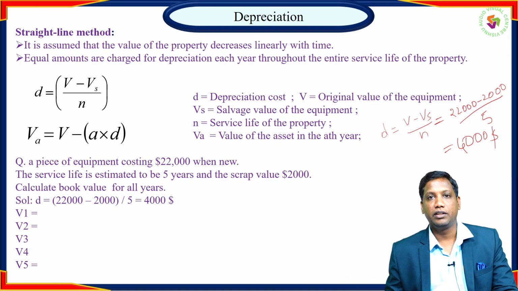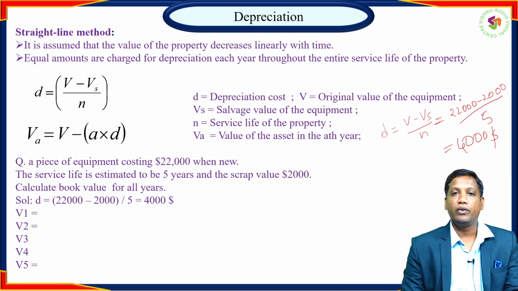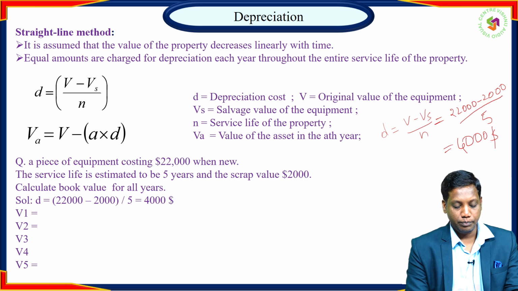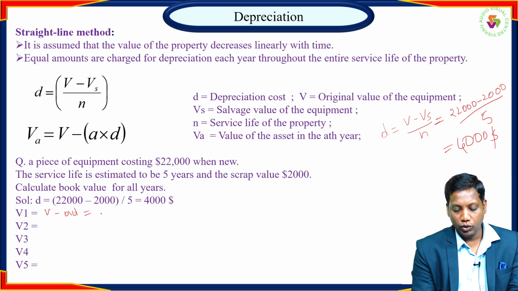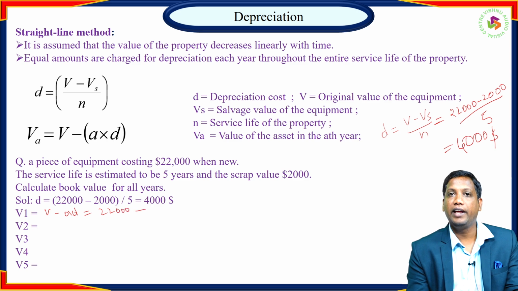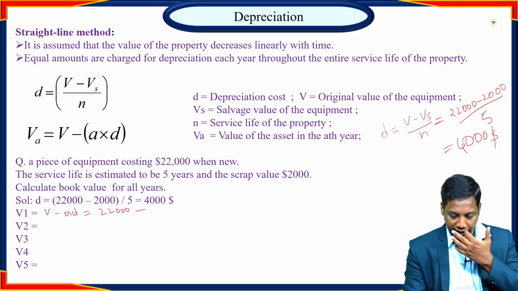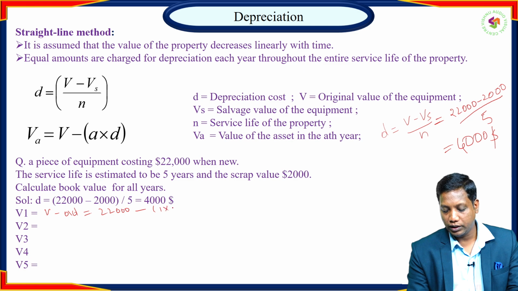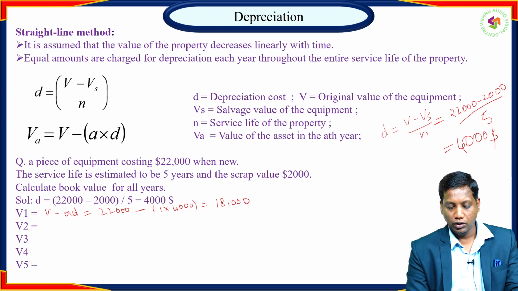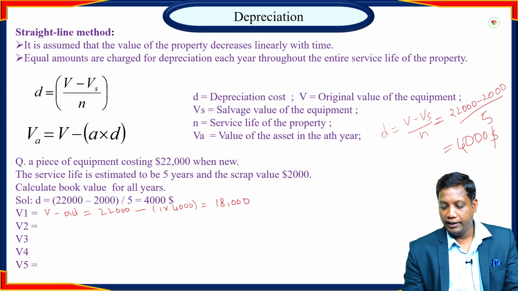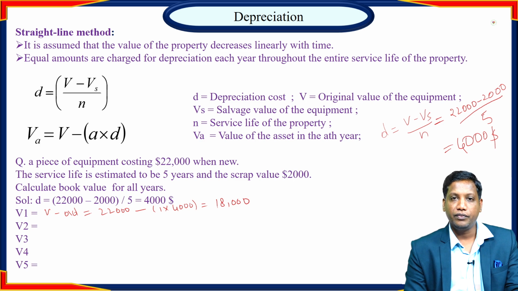As the depreciation cost is $4,000, how do we calculate the book value at the end of each year? V minus A into D. For the first year, that is 22,000 minus 1 into 4,000, so we get 18,000 as the book value at the end of the first year.